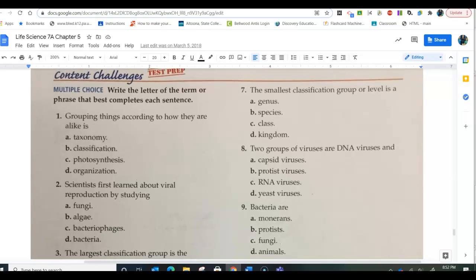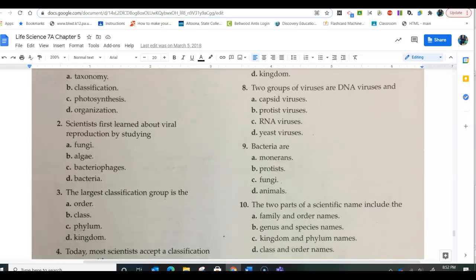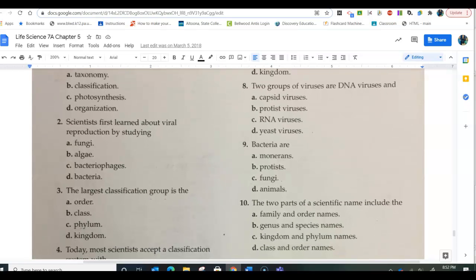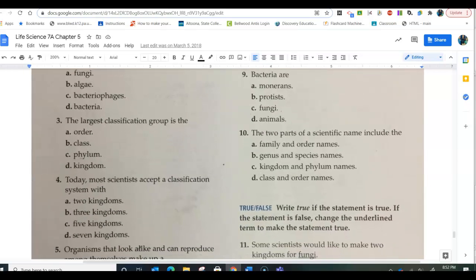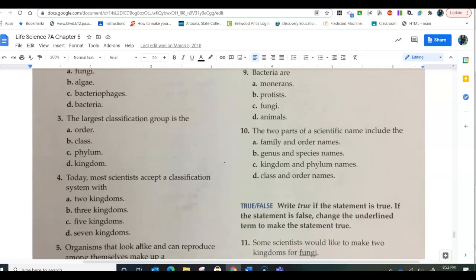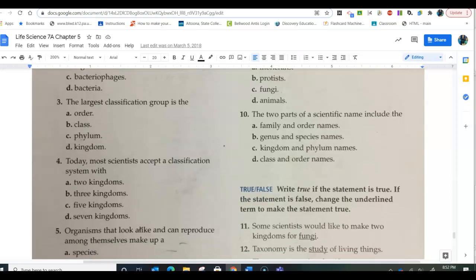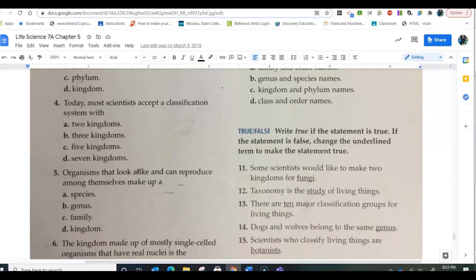Grouping things according to how they are alike is classification, B. Scientists first learned about viral reproduction by studying bacteriophages, C. The largest classification group is the kingdom, D. Today, most scientists accept a classification system with, well, it used to be 5, now it's 6 kingdoms.